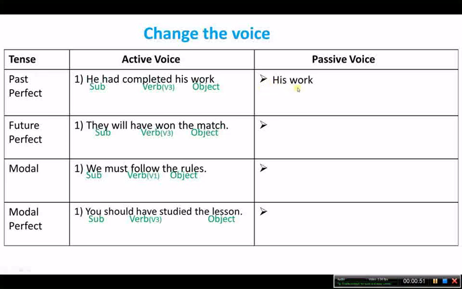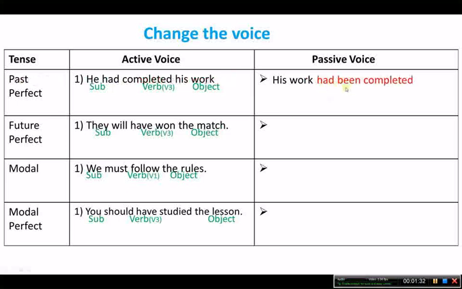Now you can see in past perfect we only have had as a helping verb, but in present perfect tense we have have and has, and we have to choose one of them. But here there is no choice, only had is there, so had will become had been.